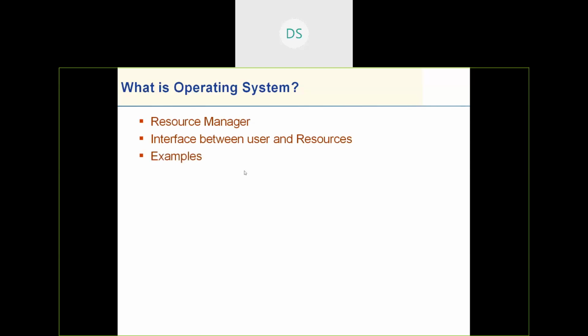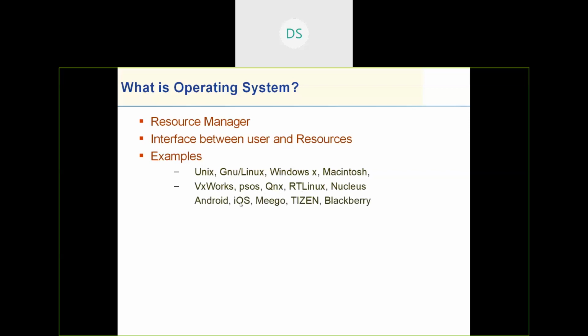We have different types or categories of operating systems. For example, Unix, GNU Linux, Windows 8, 10, 7, the Macintosh. These are all general-purpose operating systems. Then there are real-time operating systems: VxWorks, pSOS, QNX, RTLinux, Nucleus. These real-time operating systems are used to develop time-critical applications or real-time systems. And these are the mobile operating systems. Android is one of the popular mobile OS. iOS is used by Apple for their iPhone and iPad, and so on. MeeGo and Tizen are based on the Linux kernel.